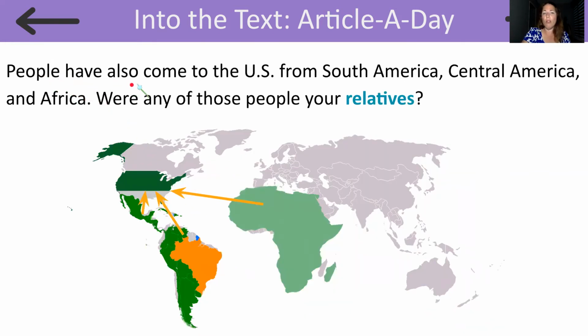People have also come to the US from South America, Central America, and Africa. Were any of those people your relatives? So here is the continent Africa, here is South America, and here is Central America. Give me a thumbs up if you know anyone that came here from one of those countries, and a thumbs down if you don't.